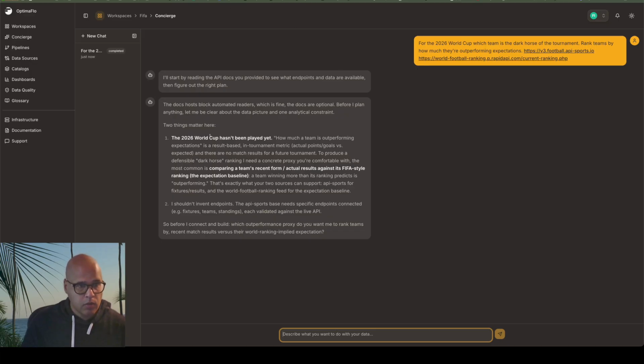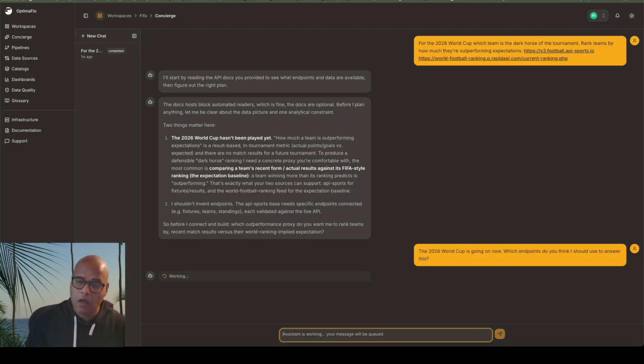All right, so it says, before I get to connect and build, which outperformance proxy do you want me to rank the teams by? Okay, so it thinks the cup has not been played yet, which we can update there. So we're going to say, the 2026 World Cup is going on now. Which endpoints do you think I should use to answer?